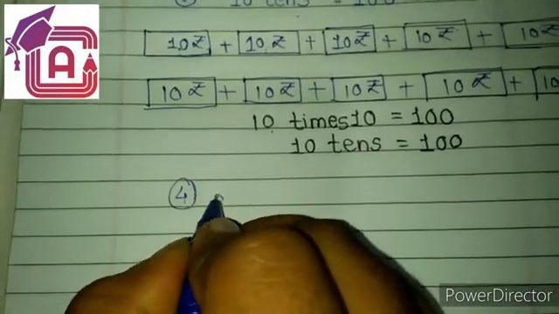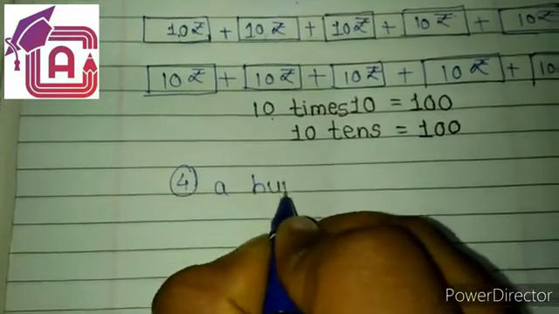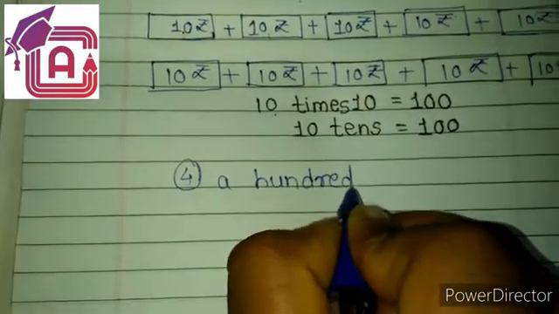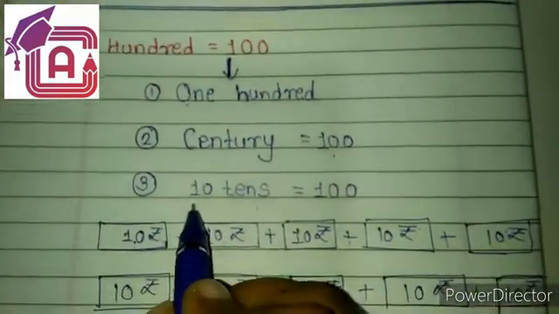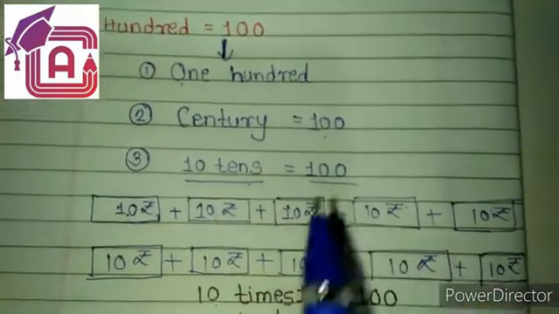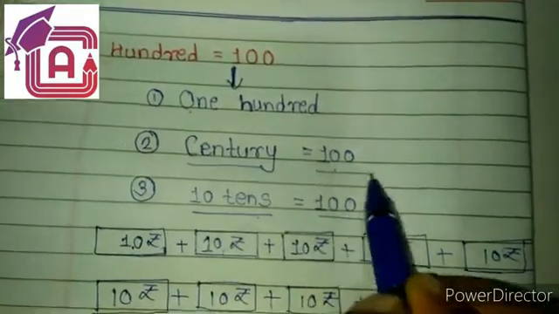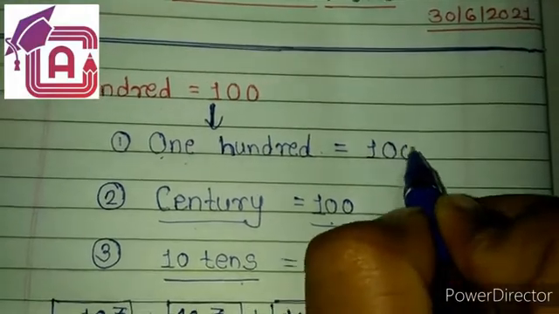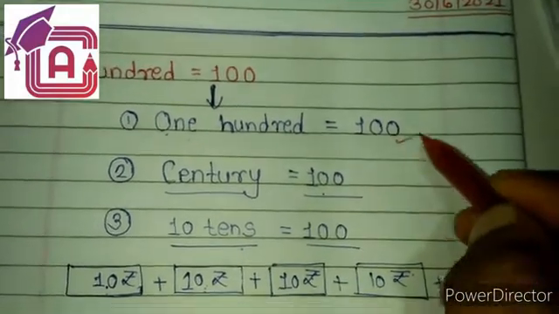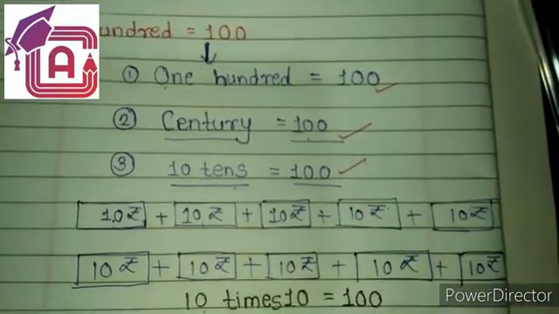Fourth way. The amount is the same: 100 is equal to the value 100. 10 tens is also equal to 100. Century is also equal to 100. The word for 100 is also equal to 100. So all these values are the same, which is equal to 100.